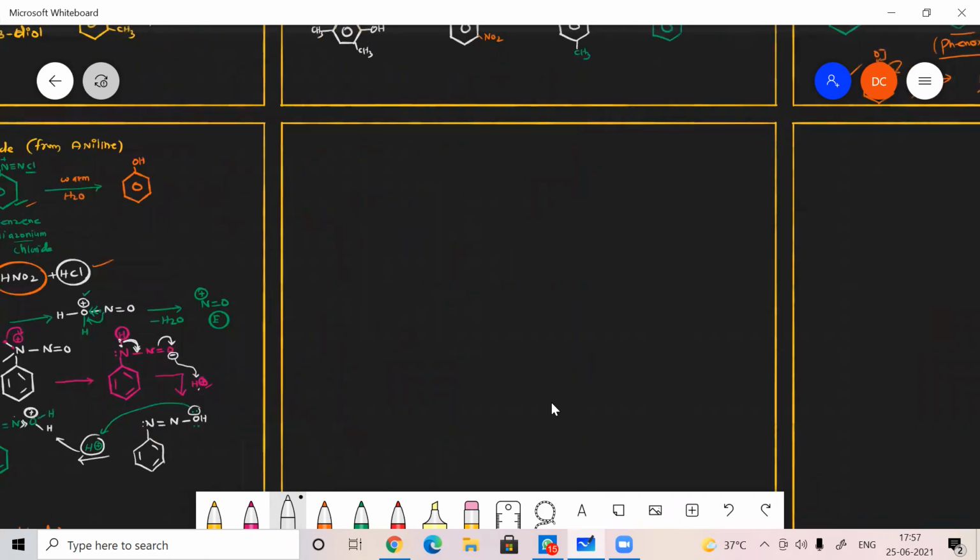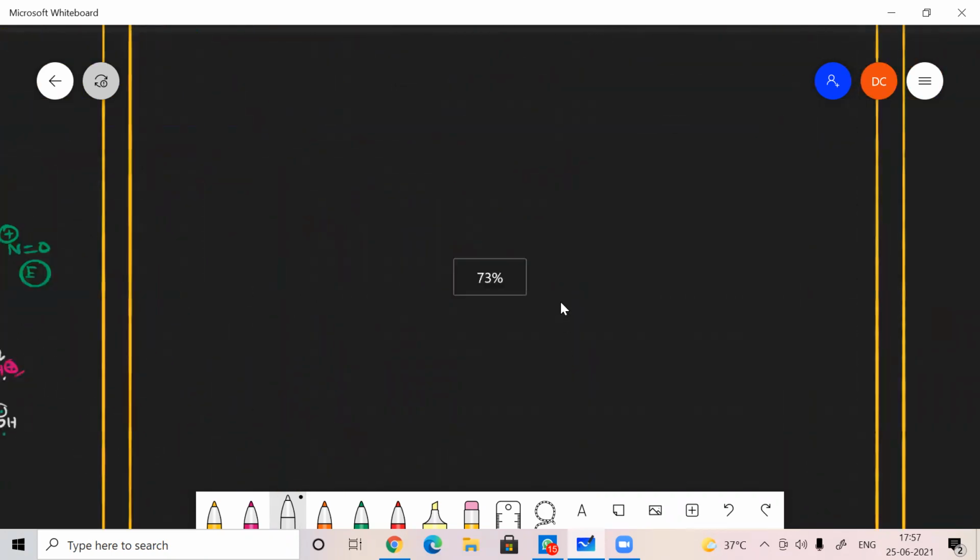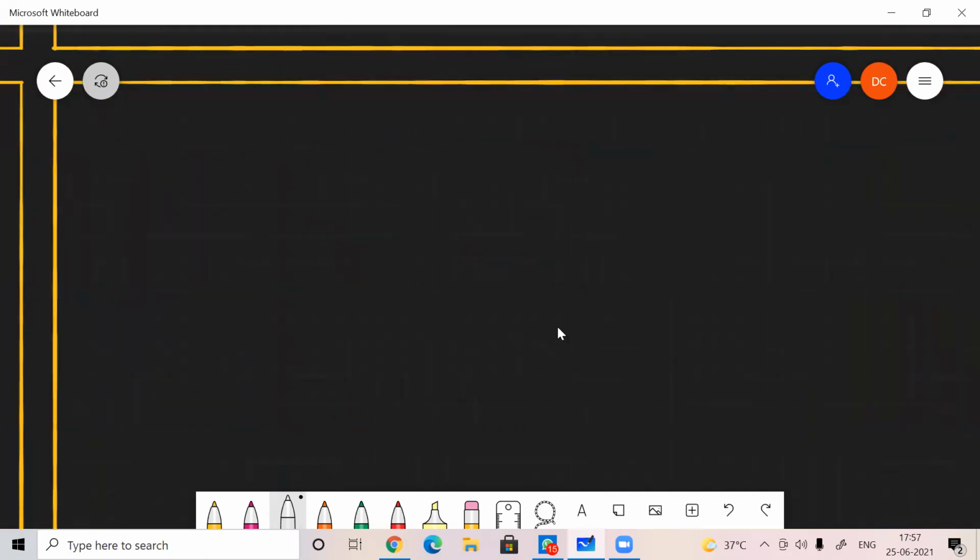And the next preparation is a very, very important preparation: phenol from cumene. This is an industrial preparation of phenol. Cumene is nothing but isopropyl benzene.